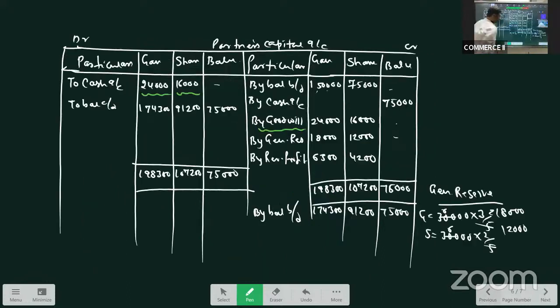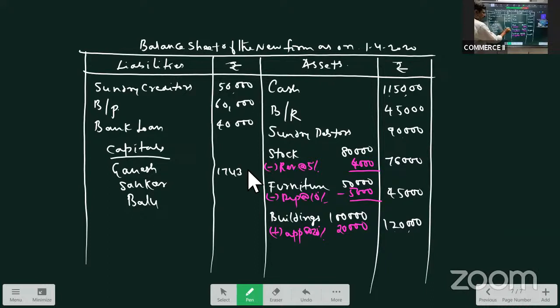We have prepared their ledger accounts. See what the balances are: 1,74,300, 91,200, and Balu's capital was 75,000.